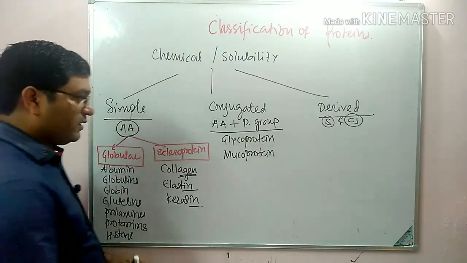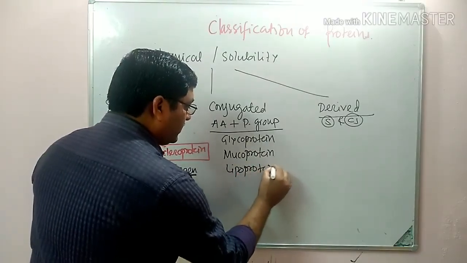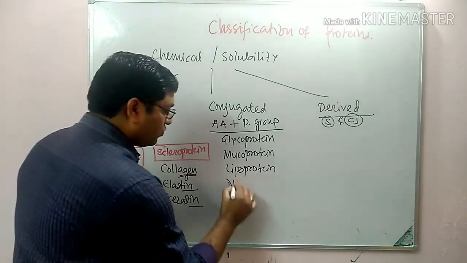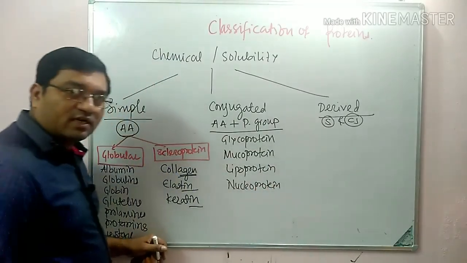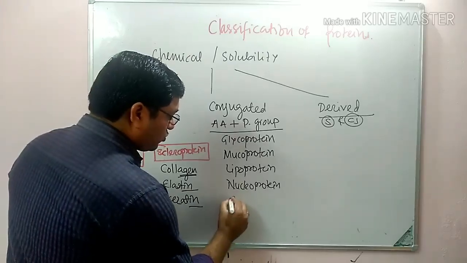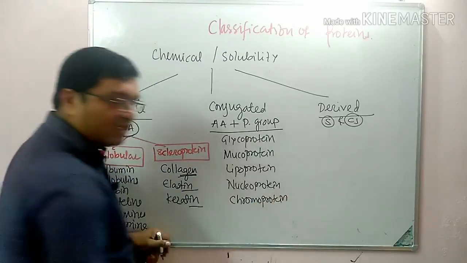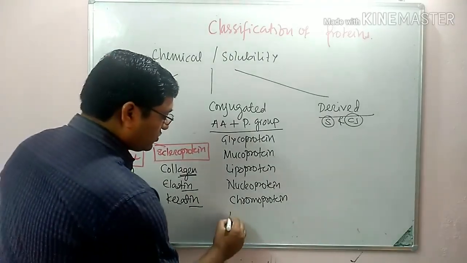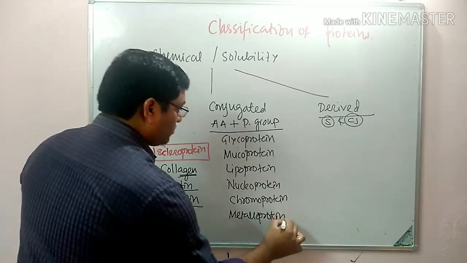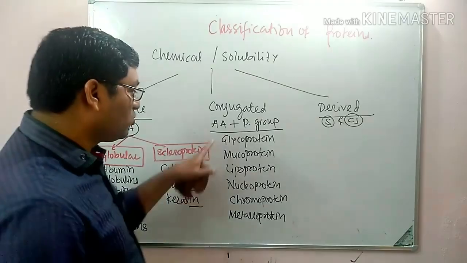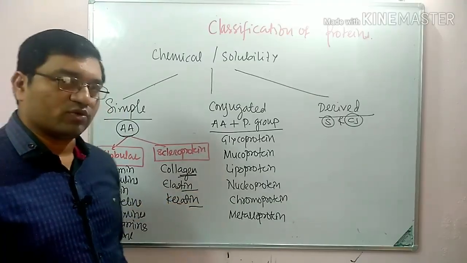When it is associated with lipid, it is known as lipoprotein. When it is associated with nucleic acid, it is known as nucleoprotein. When the prosthetic group is a colored substance, it is known as chromoprotein. When a metal is incorporated as a prosthetic group, it is known as metalloprotein. So this is the classification of conjugated protein: glycoprotein, mucoprotein, lipoproteins, nucleoproteins, chromoproteins, metalloproteins.